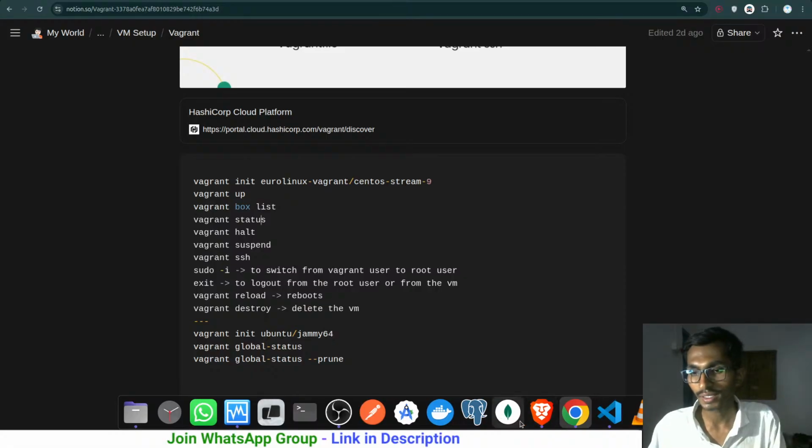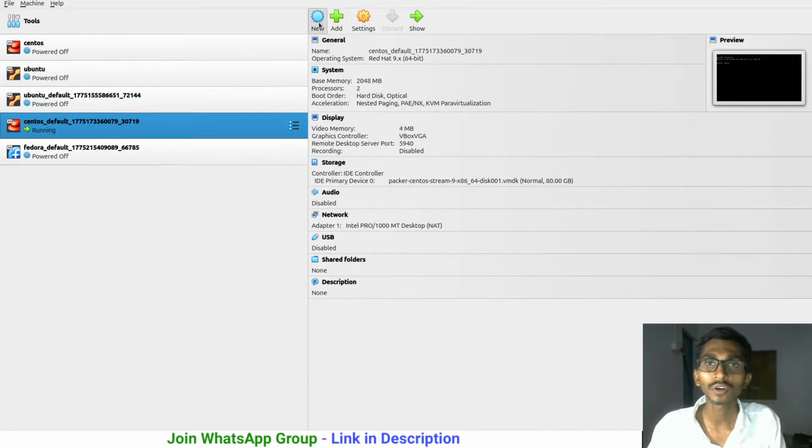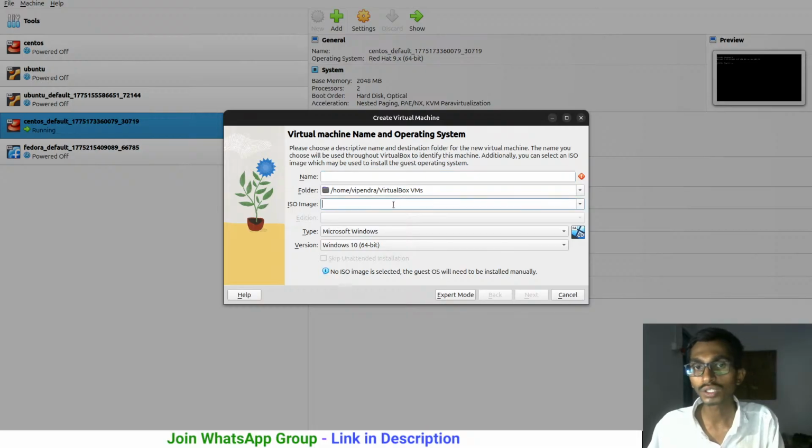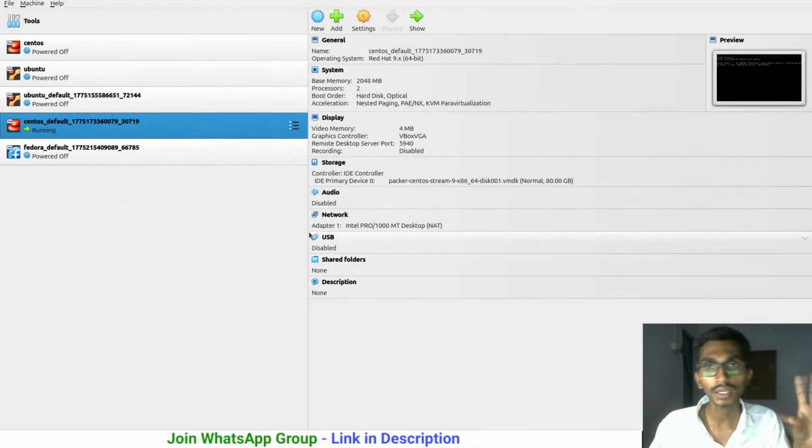Having said that, there is even this option as well. Inside virtual machine, you can click on add new, and then you can download the ISO image. You can just give the path over here. You can enter the name and click on next and all, configure everything, and your virtual machine will be created. The second thing, use vagrant and get the virtual machine created.